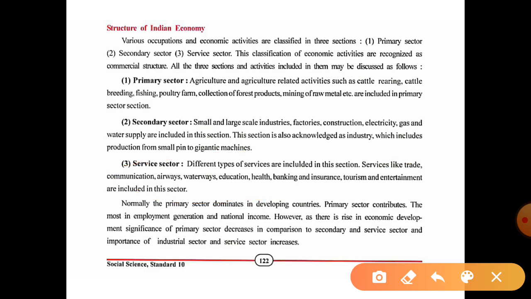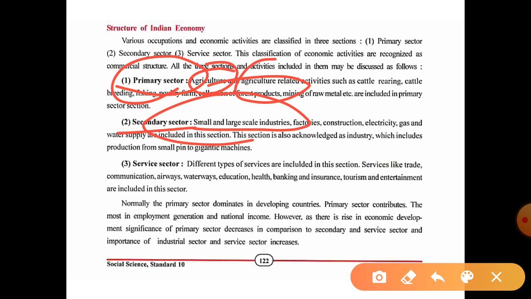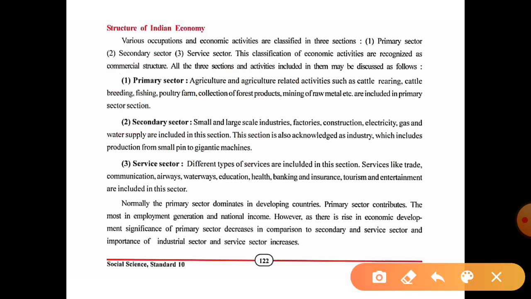Remember, primary is agriculture and agriculture-related activities, then secondary is small and large scale industries which produce from a small pin to gigantic machines, and the third one is the service sector. All the services will be included within this section.